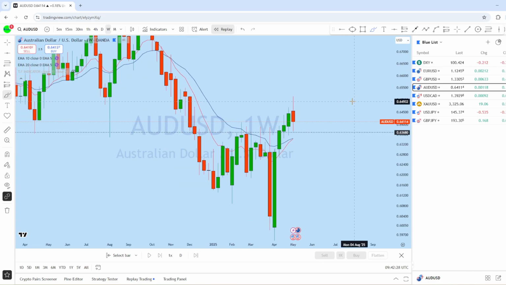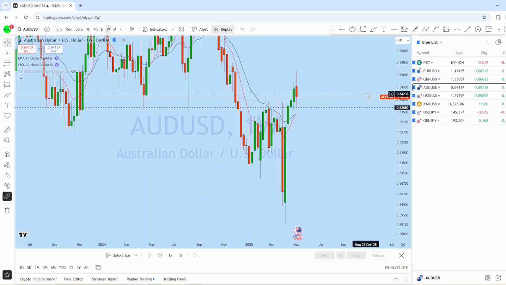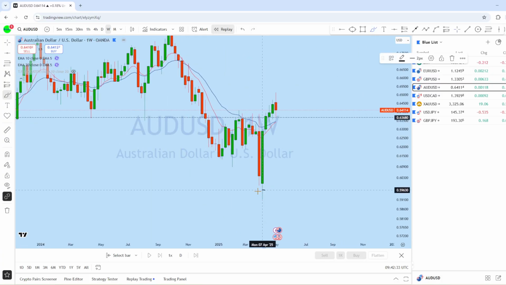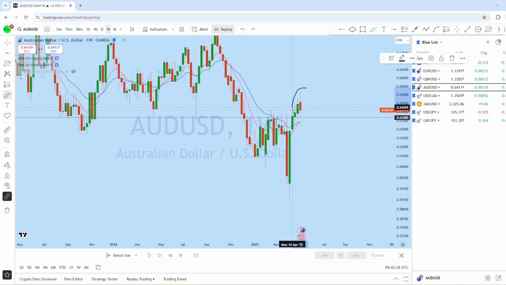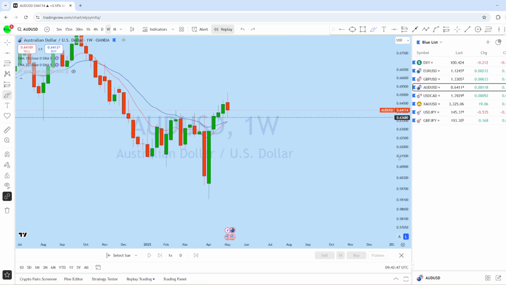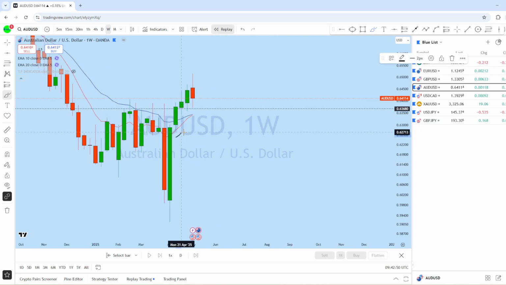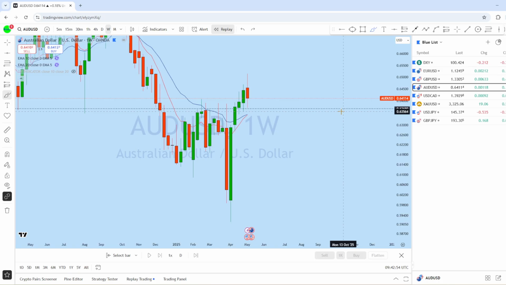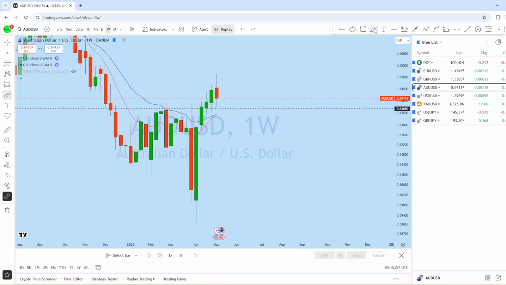Now looking at the weekly chart here on AUD USD, we can see that this is the weekly impulse, followed by a long weekly candle last week, expecting AUD USD potentially to drop here to retest and then bounce back up in the major direction of the trend. If we look at this weekly price action, we can see a series of higher low formations every week, which is in fact a bull market. Therefore any break of this structure is an opportunity for us to go long on AUD USD.